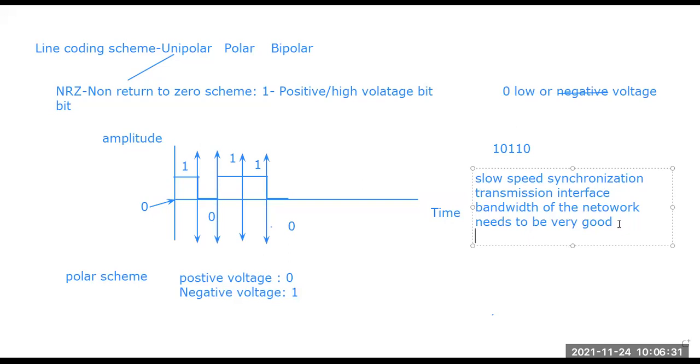If the bandwidth of the network is not good, there will be a synchronization problem, so the message will not be synchronized properly and will not be delivered properly. These are the disadvantages we can talk about here.